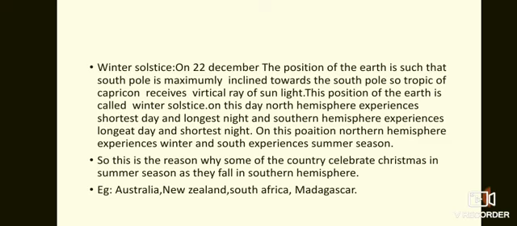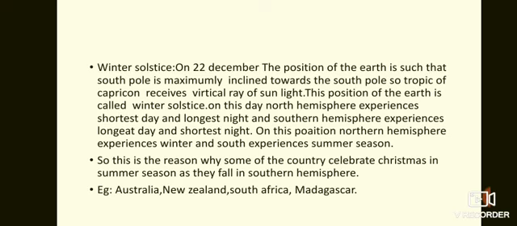On this day, the northern hemisphere experiences the longest night and shortest day, whereas the southern hemisphere experiences the longest day and shortest night. The southern hemisphere experiences summer, and the northern hemisphere experiences winter.